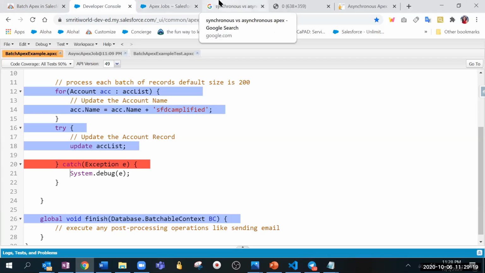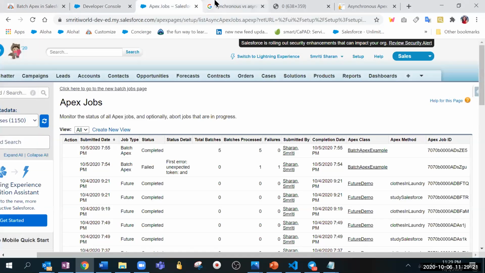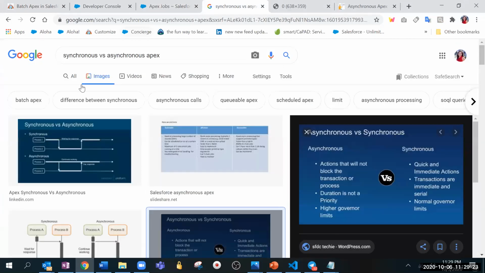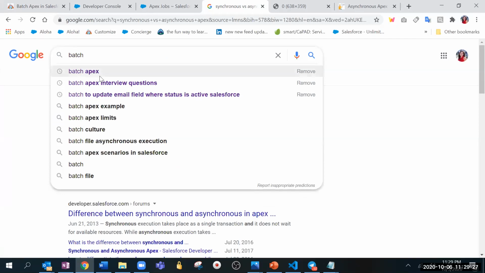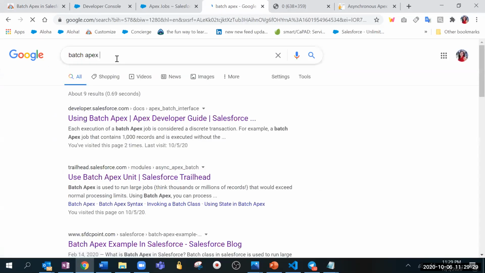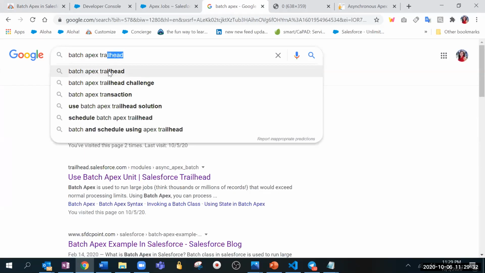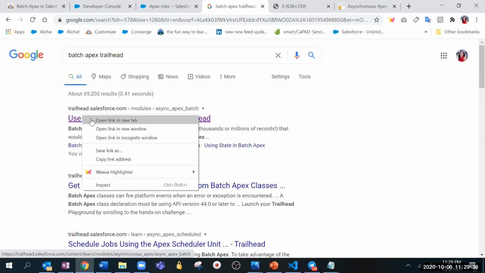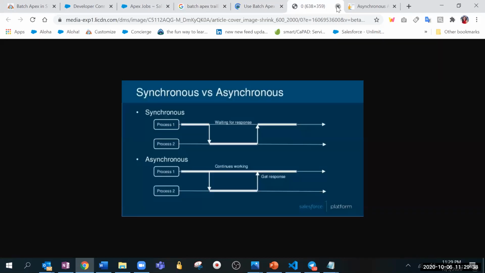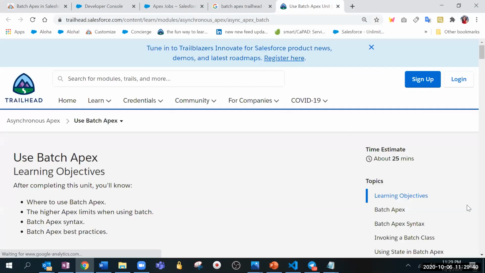I have a question. When we say that the complete batch will fail, will all the records roll back, or will a few records be saved in the batch which failed? Yeah, it depends on the method you're using, like database DML operations or normal DML operations.